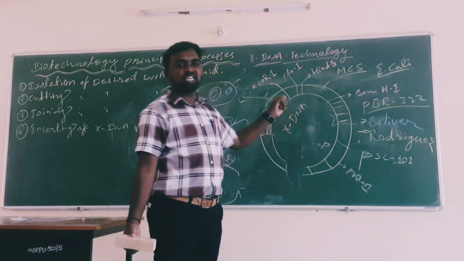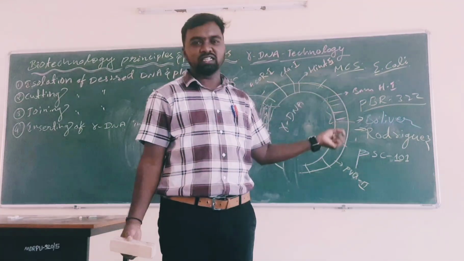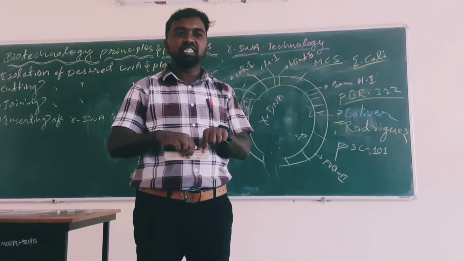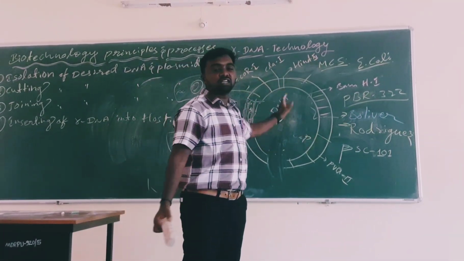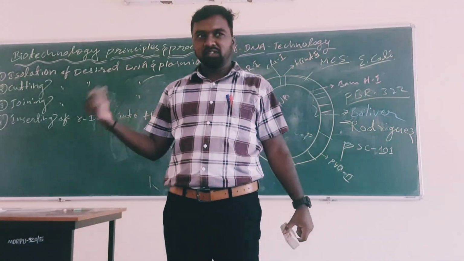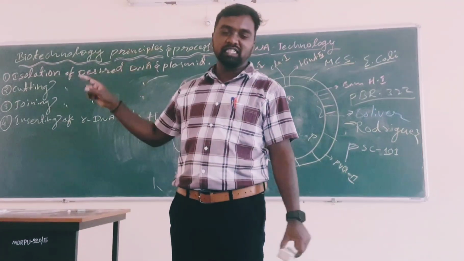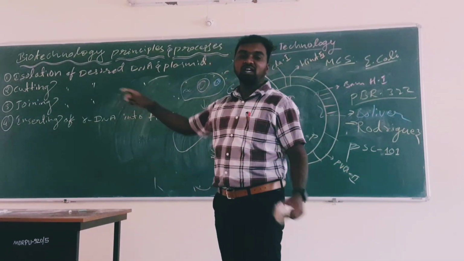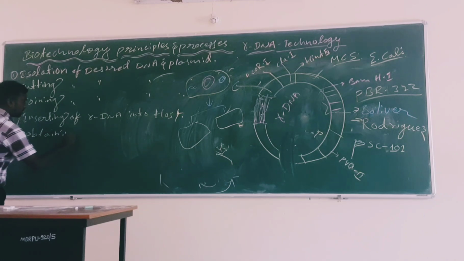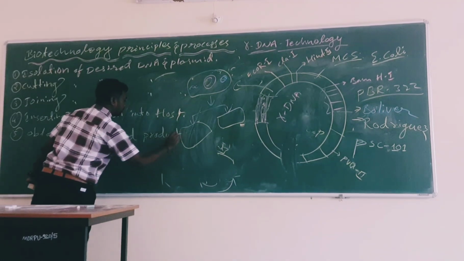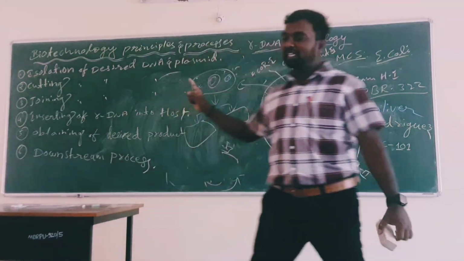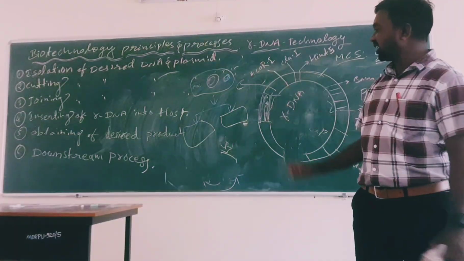So this is a small introduction to biotechnology and rDNA technology, how the DNA is cut and how the DNA will be joined for the formation of this rDNA. After the joining we go for gel electrophoresis and there will be PCR also; all of this is within rDNA technology. But after inserting the DNA, what is happening? Another step is obtaining the desired product, and lastly downstream processing.